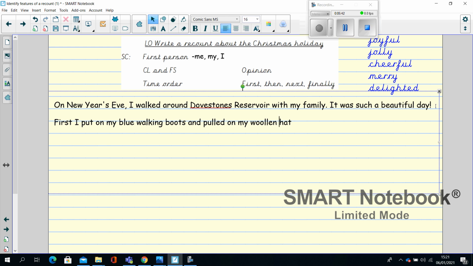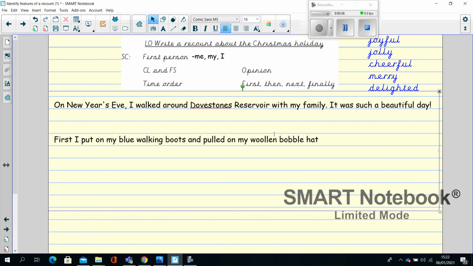Now, my hat on that day actually also had a bobble on. So I'm going to put woolen bobble hat. Oh, look here too. There are two adjectives listed here. What punctuation mark do we put in the middle when we list two adjectives? That's right, we need to put a comma. So first I put on my blue walking boots and pulled on my woolen bobble hat.